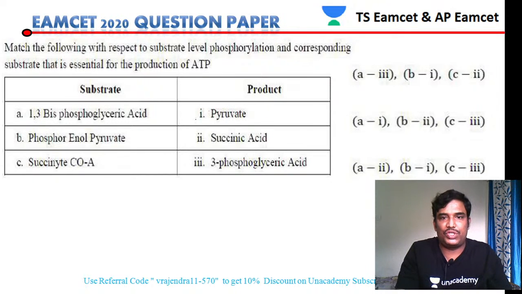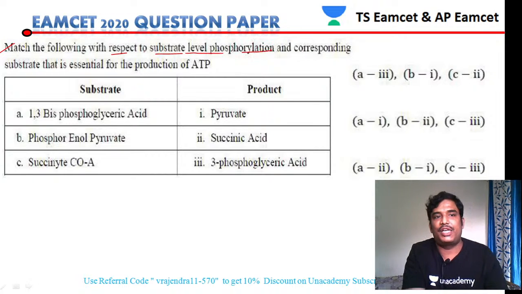Let us see the next question. Match the following with respect to substrate level phosphorylation. Let us see where it is taking place. 1,3-bisphosphoglycerate is converted to 3-phosphoglycerate. This is one substrate level phosphorylation. Then phosphoenolpyruvate is converted into pyruvate.